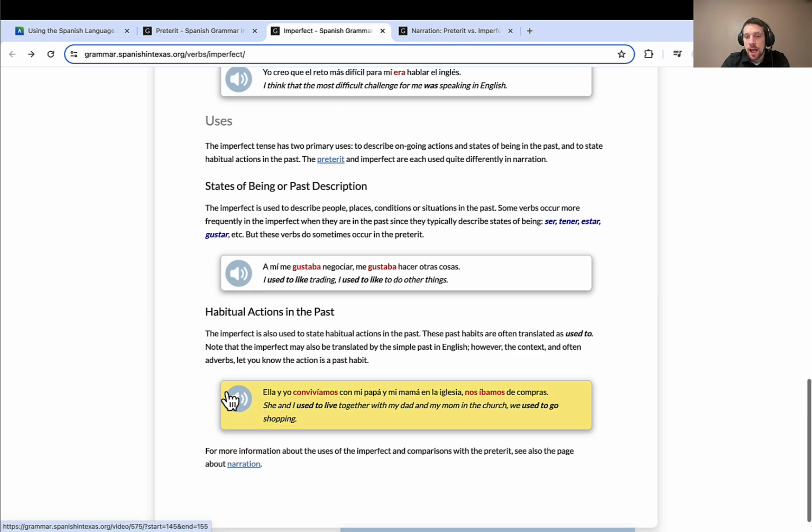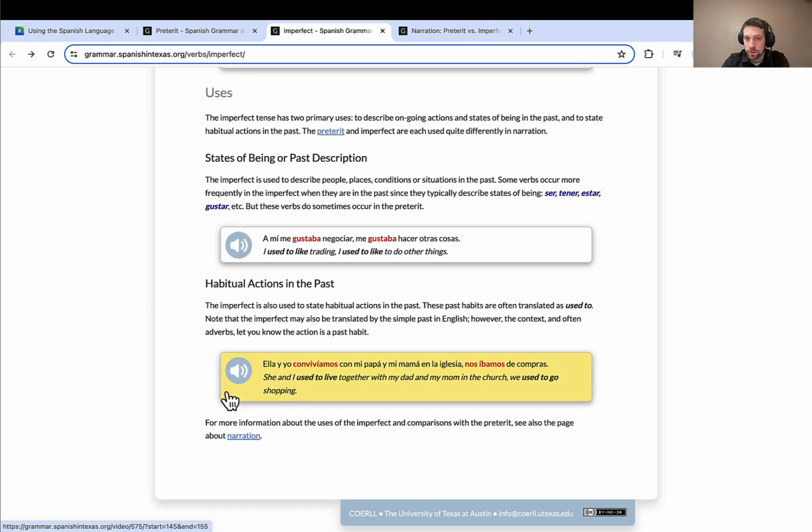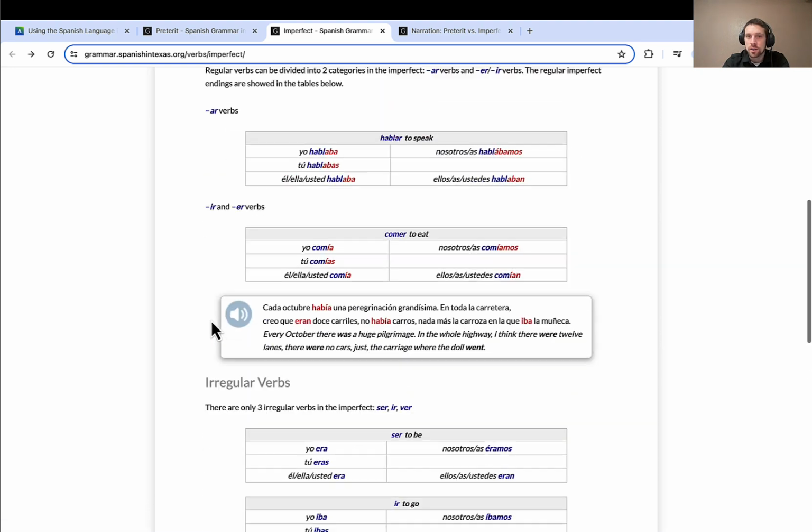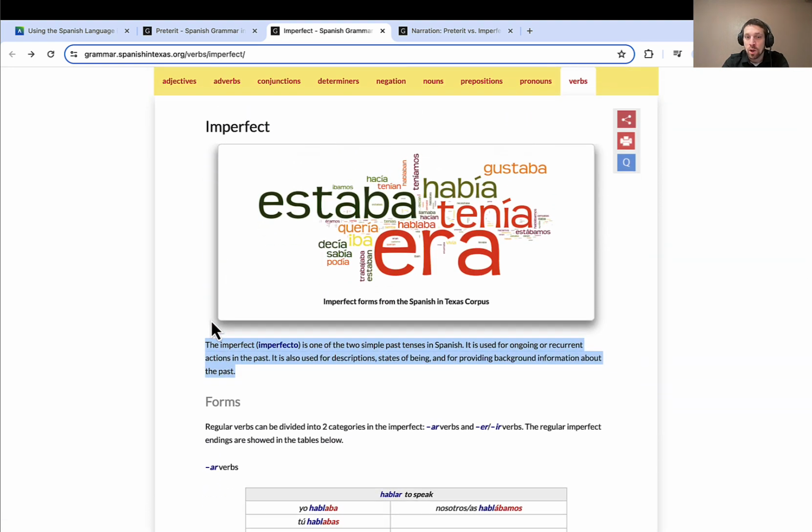There you can see how the past imperfect is used in Spanish. Let's take a look at some of these examples. Note that it is used mostly for things that were happening in the past.